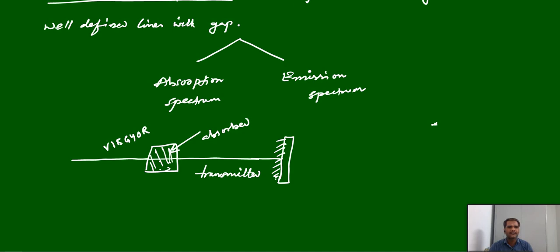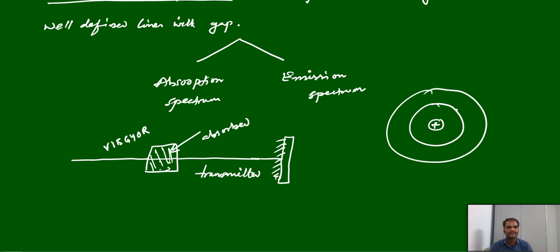In the structure of an atom, you have the nucleus and around it the electrons. If you pass light through this, the electron can absorb some of the light. When light with a suitable wavelength falls, the electron goes to the higher energy level. If the wavelength is not suitable, the electron cannot absorb it, and that light is transmitted.